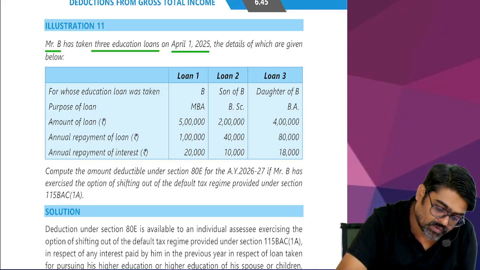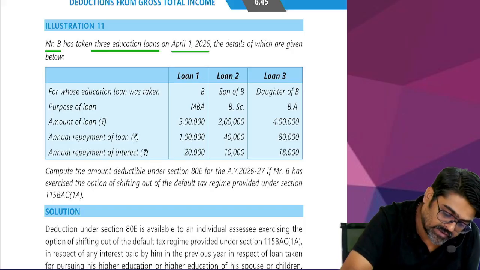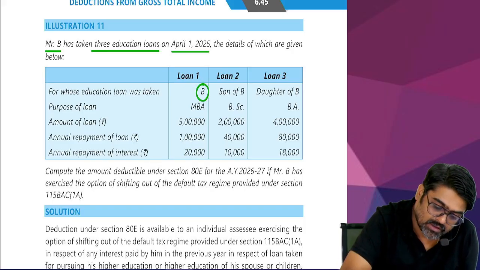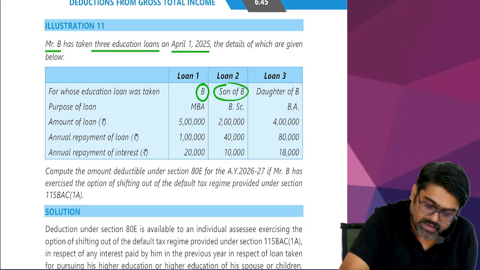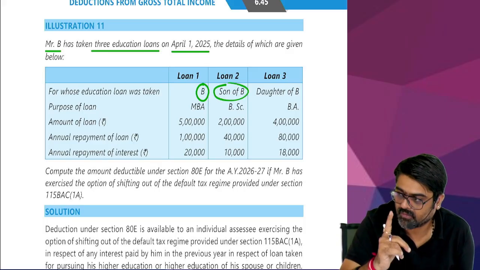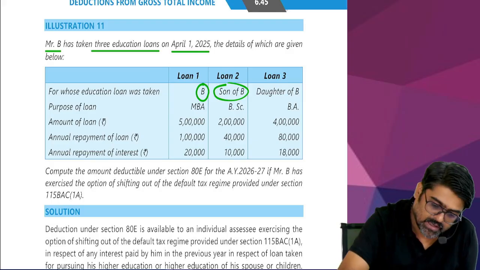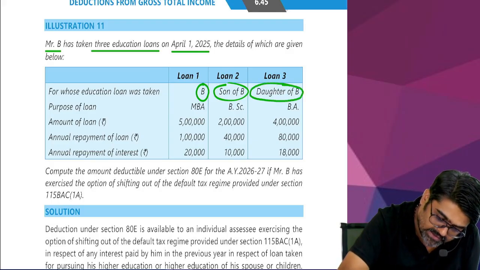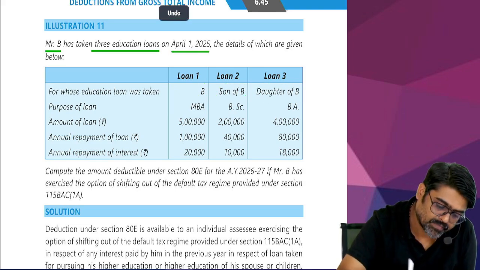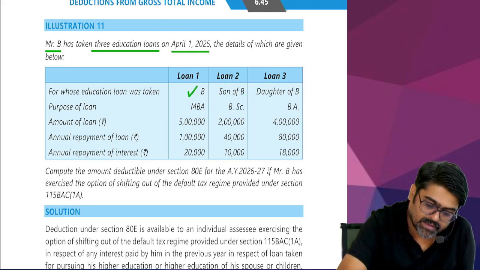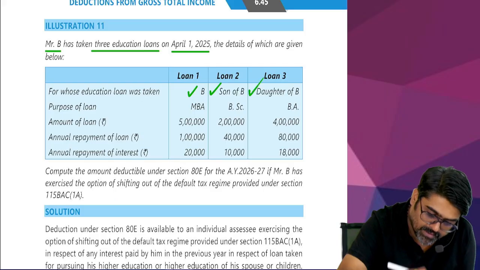For whose education was the loan taken? Self. Is it okay? Yes. Son of Mr. B. Is it okay? Can the loan be taken for own education? Yes. Education of my children? Yes. And education of my daughter, meaning children, the loan can be taken? Yes or no? So for self also the loan can be taken. For children also the loan can be taken.